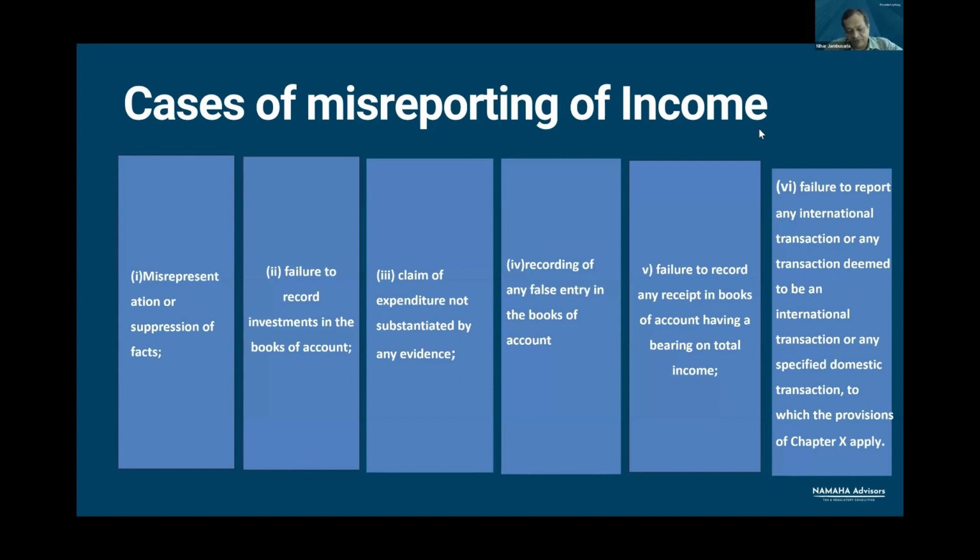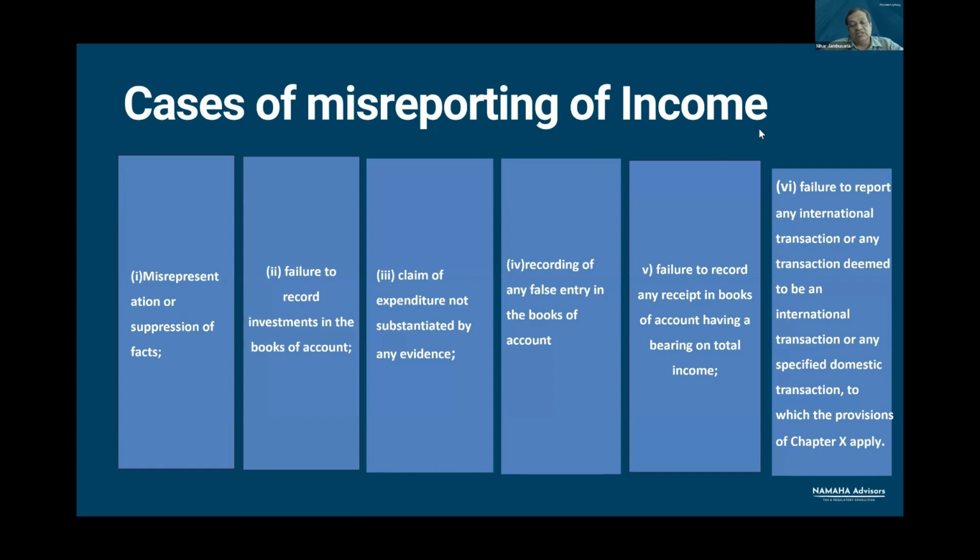But we are aware of sections 68, 69, 69A, 69B, 69C, 69D, where under section 69A, unexplained investments are covered, where investments are not recorded in books of account and they are discovered.